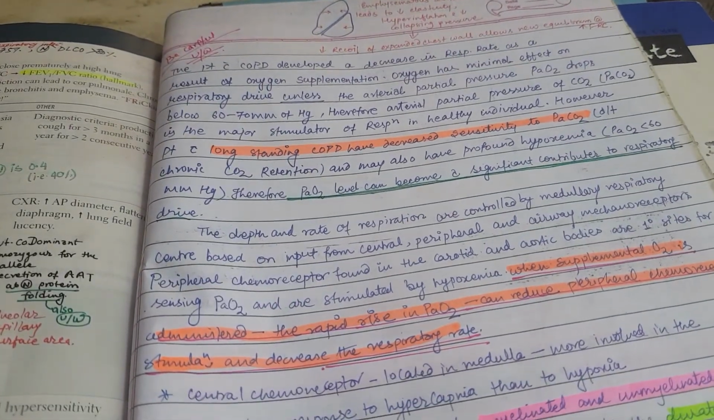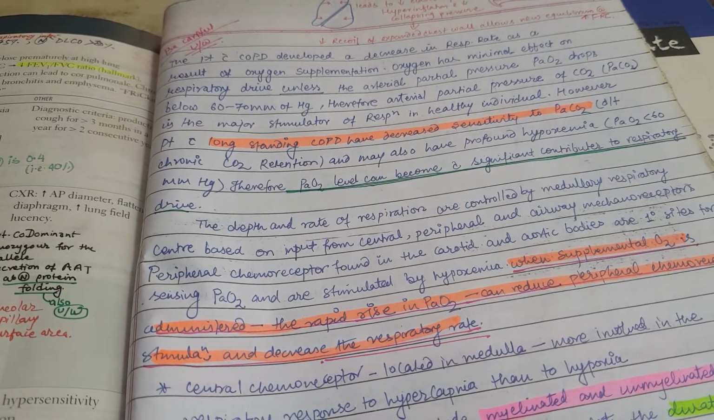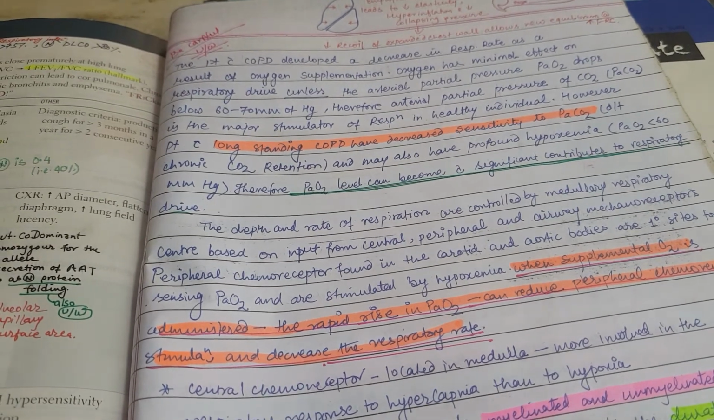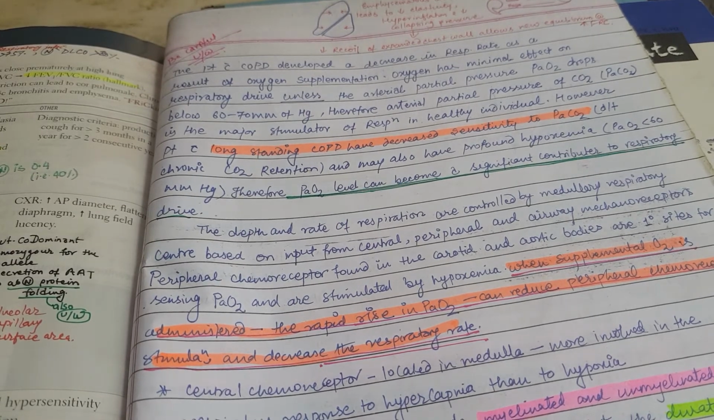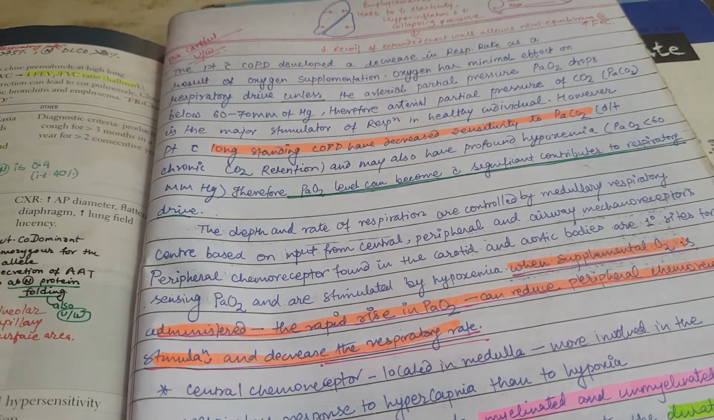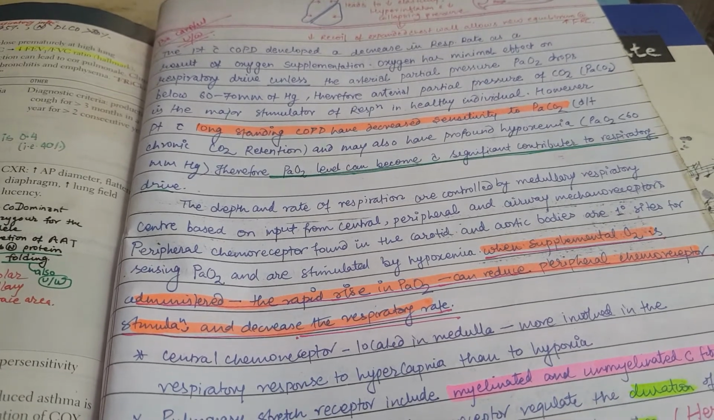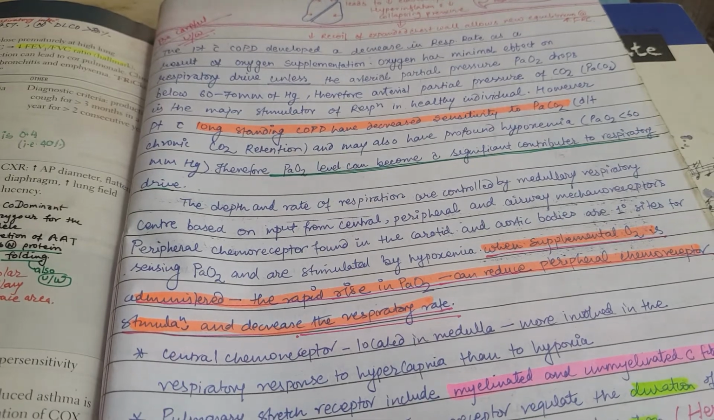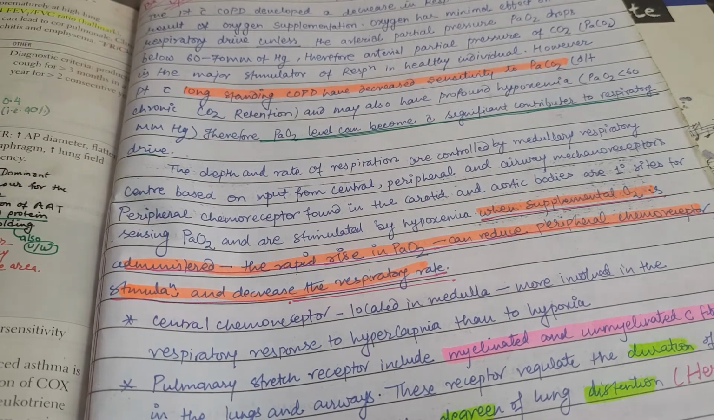The depth and rate of respiration are controlled by the medullary respiratory center based on input from the central, peripheral, and airway mechanoreceptors. Peripheral chemoreceptors found in the carotid and aortic bodies are the primary site for sensing PaO2 and are stimulated by hypoxemia. When supplemental oxygen is administered, the rapid rise in PaO2 can reduce peripheral chemoreceptor stimulation and decrease the respiratory rate. And this was what I was talking about in the case of a chronic COPD patient. You should be very careful before supplying oxygen.